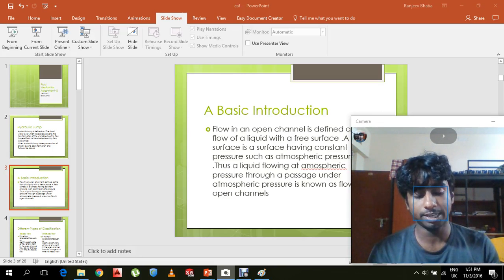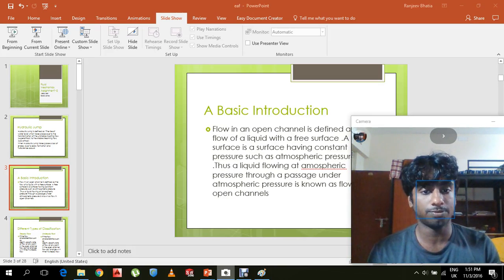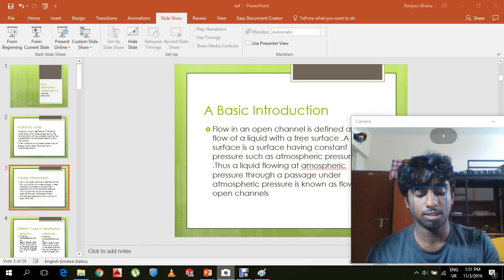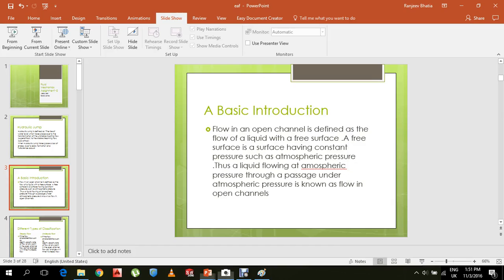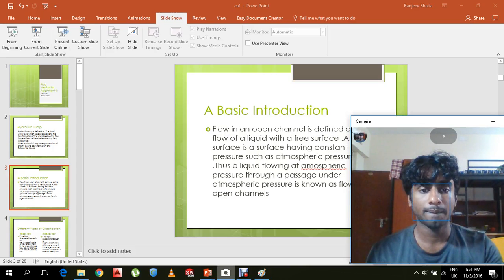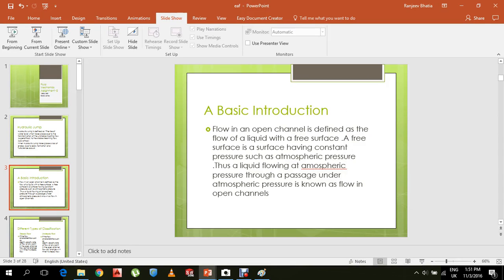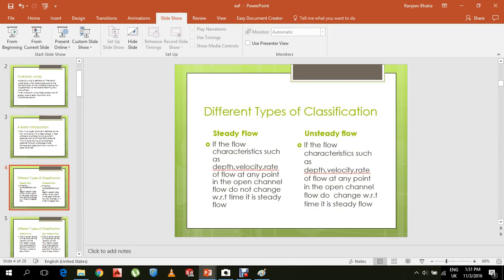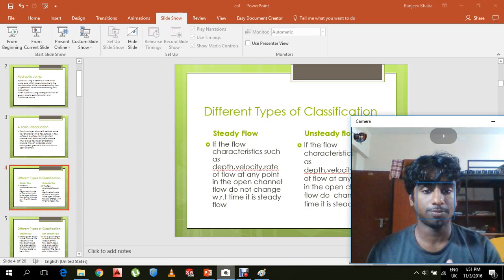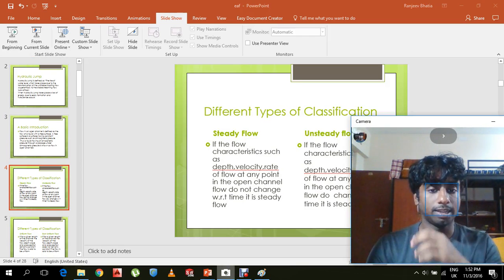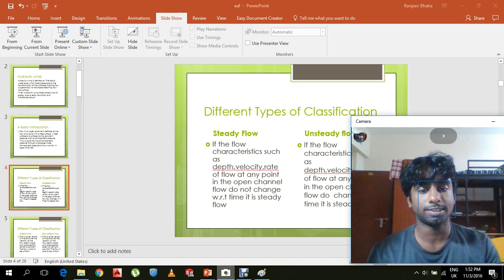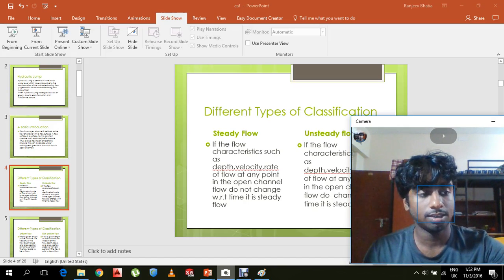There are many different types of classification for open channel flow. The four types are steady flow and unsteady flow. If the flow characteristics such as depth, velocity and rate of flow at any point in the open channel do not change with respect to time, then it is called steady flow.